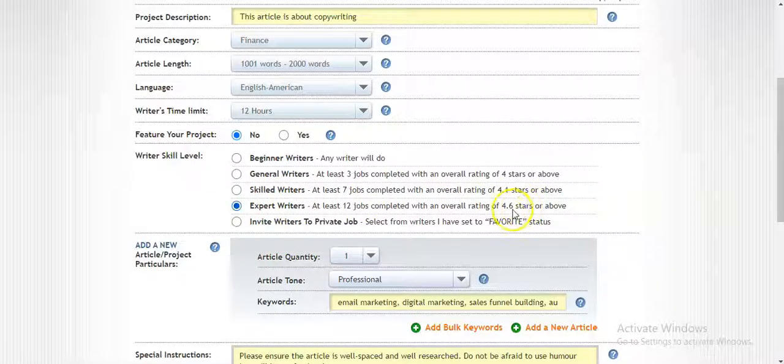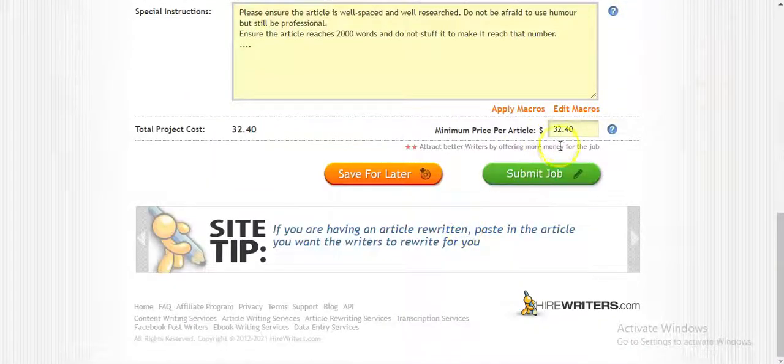With expert writers, you already know that they can write very well and they have completed 12 jobs and they have 4.6 stars. So if you order such writers for your article, you are sure that your client is going to be happy as well. You just give them maybe $20 or thereabout, okay, $32. And maybe the client is paying you $70 or $100. You just pay this writer $32 and you get to keep the rest.